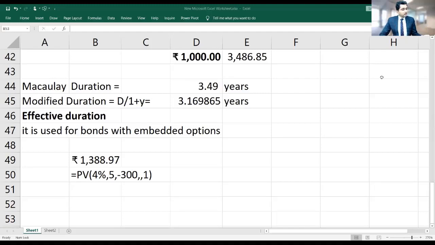So I'll say, sir, earlier the paper pattern was like this: first they were asking all single mark MCQs, and at the end they were asking 2 or 3 case studies. But now some candidates have reported that they will give you 20-30 MCQs and then 1 case study, then further 20-30 MCQs, then 1 case study.